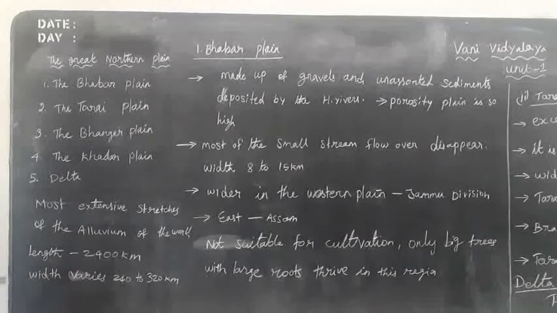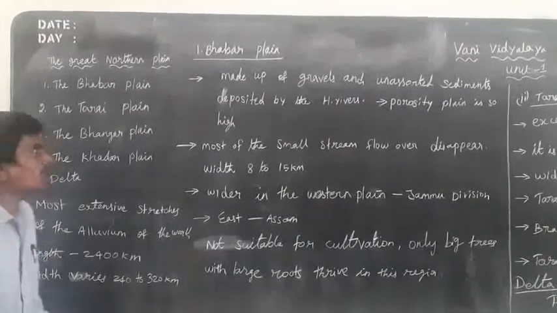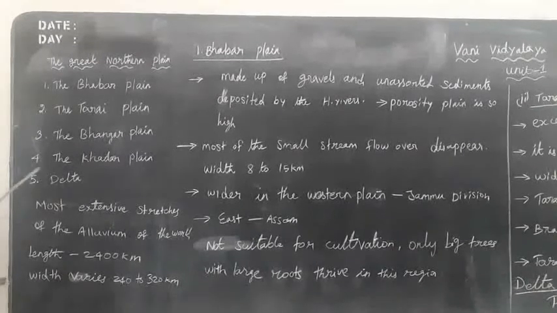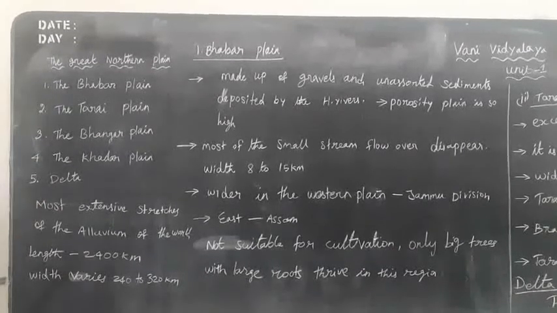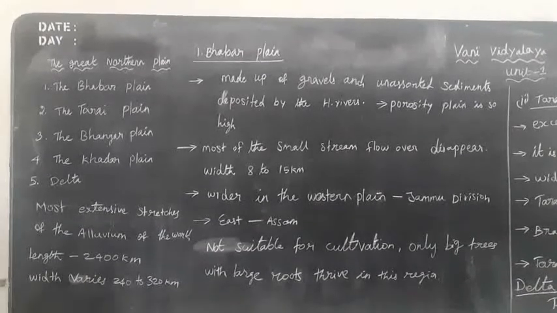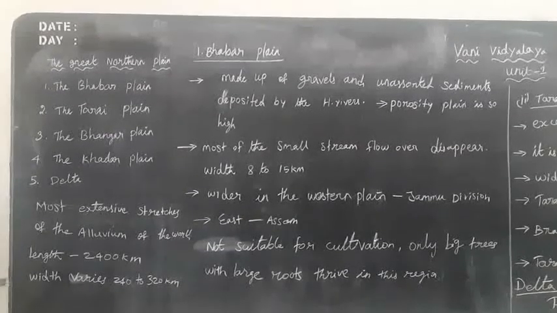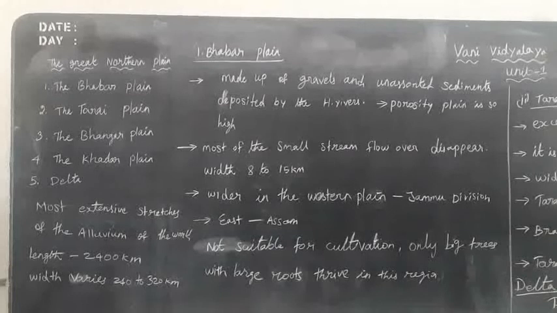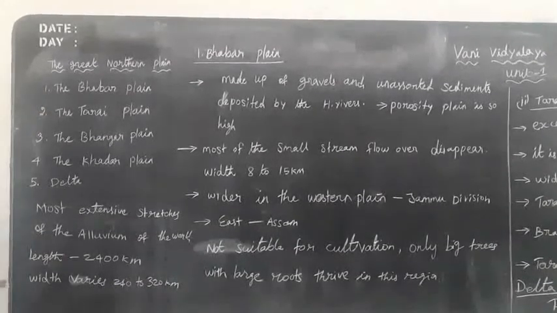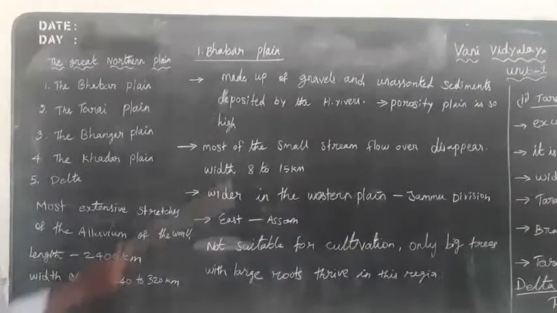The Northern Great Plains can be classified into five types. One is Babar Plains, second is Tarai Plains, third is Bangar Plains, fourth is Khadar Plains, and fifth is Delta. The first one is the Babar Plains.